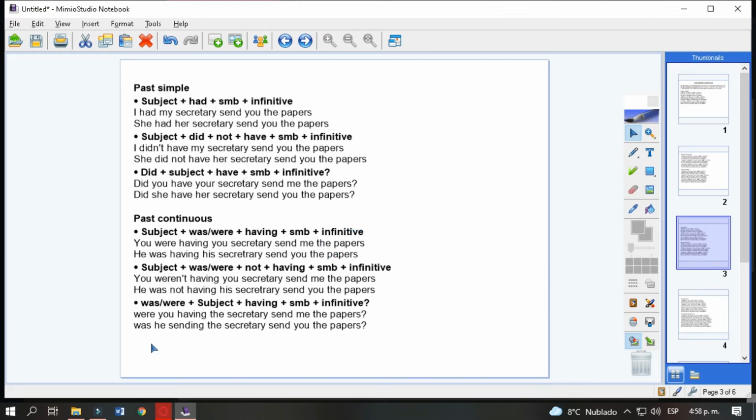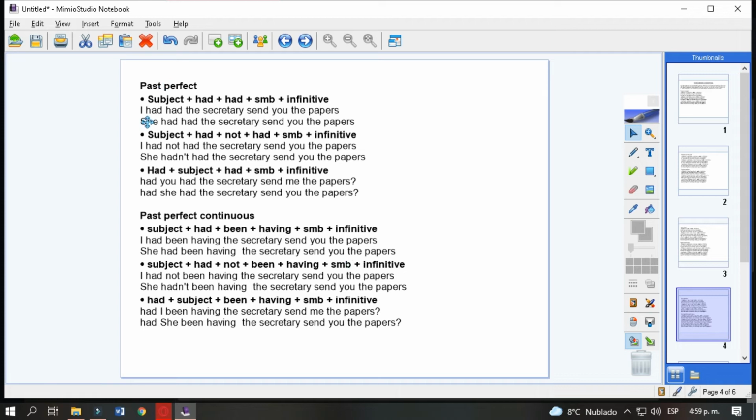For questions, we begin with was or were, or with a WH word here. The subject, having, because it's still a continuous tense, somebody, and the infinitive. Were you having the secretary send me the papers? Was he having the secretary send you the papers? Again, here is a mistake. This should be having, not sending.